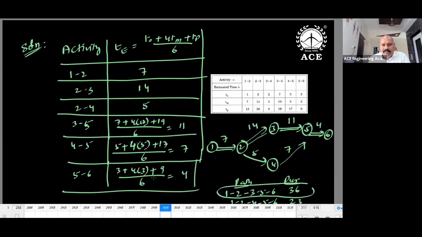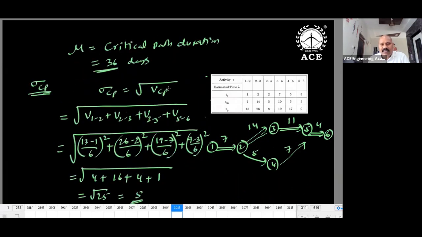First, I'm finding the TE value using the formula: 7, 14, 5, 11, 7, 4. These are the TE values. Draw the diagram and substitute. Get the critical path by observation. 1, 2, 3, 5 is the critical path. So mu is equal to 36. Sigma CP is nothing but the square root of the variance of the critical path: variance of 1 to 2, 2 to 3, 3 to 5, 5 to 6. Sigma CP is equal to 5. We got the mu value and the sigma value.